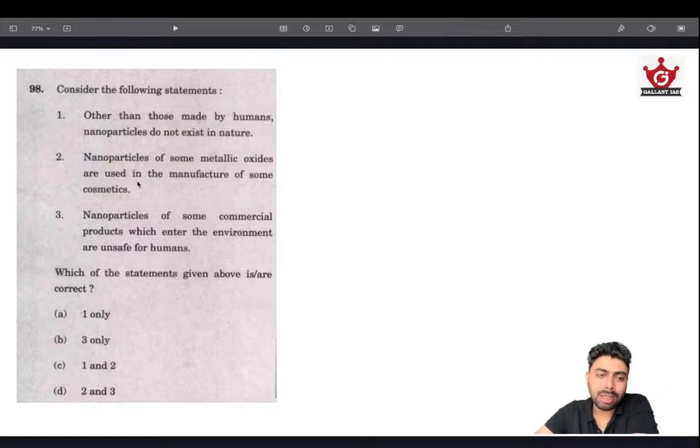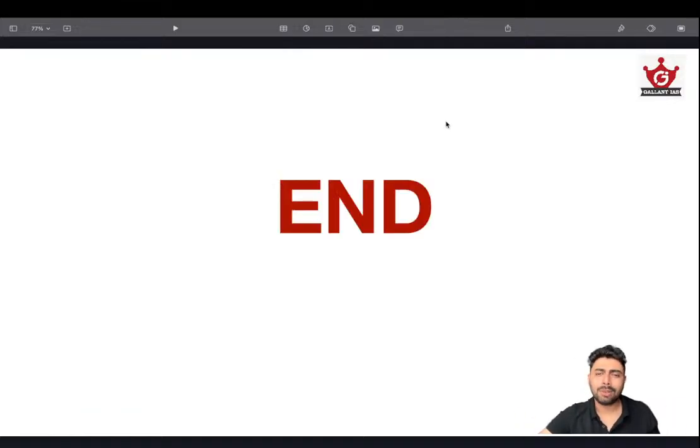Nanoparticles of some metallic oxides are used in the manufacturing of some cosmetics. Maybe cosmetics do use metallic oxides, and nanoparticles could be used. Yeah, nanoparticles of some commercial products which enter the environment are unsafe for humans. Yeah, nanoparticles due to their size can enter our bloodstream, and that can have an adverse impact. So statement 1 is wrong, and 2 and 3 make perfect sense. So the answer is D. This is a very straightforward and direct question, and there is no particular takeaway from this. Just have an idea that nanoparticles do exist in nature. Any size, any sort of particle, big and small, can exist in nature, and there are particles that are yet to be discovered by us. So that is wrong. That's about it.